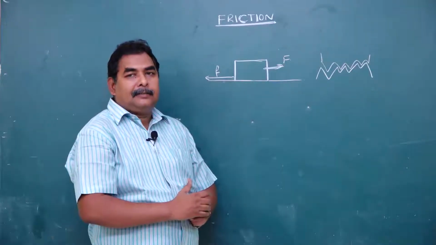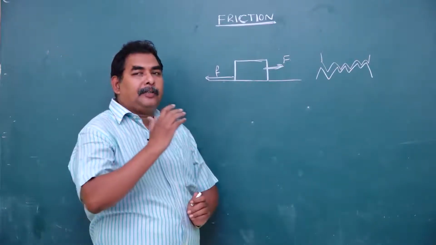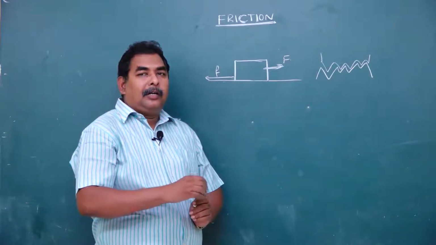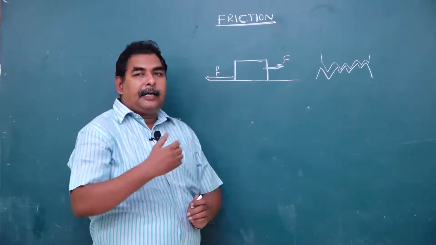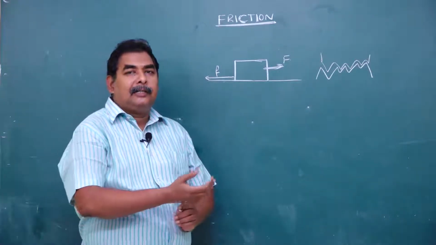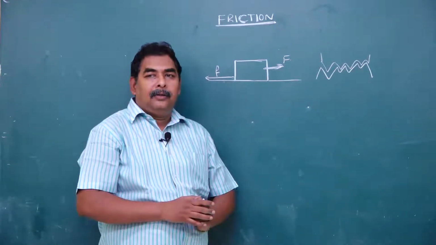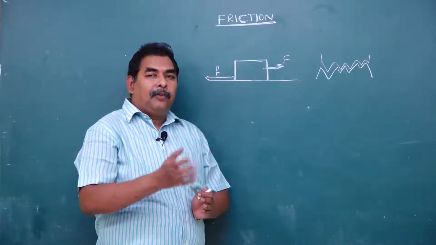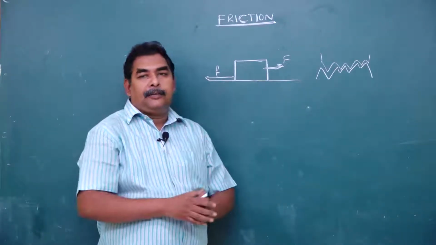Whenever you apply force on the ground at a certain angle towards west, the direction of the frictional force is towards east. That means to walk on a road towards east, the direction of the frictional force is also in the same direction. So sometimes frictional force supports the motion.